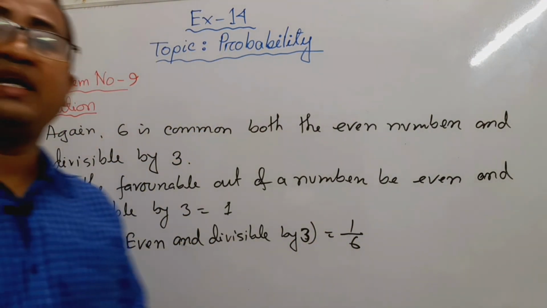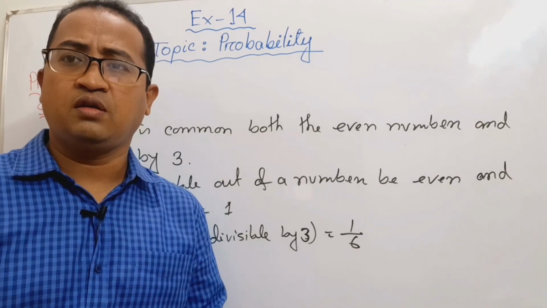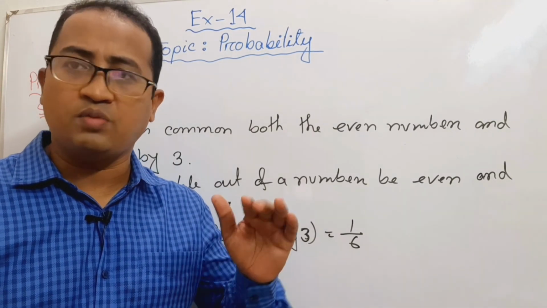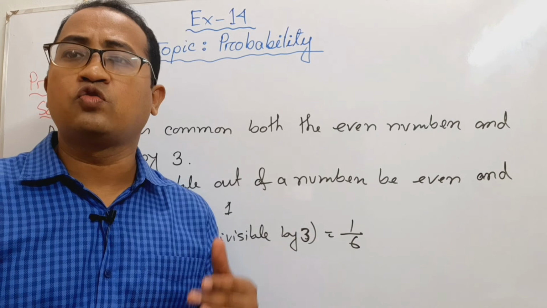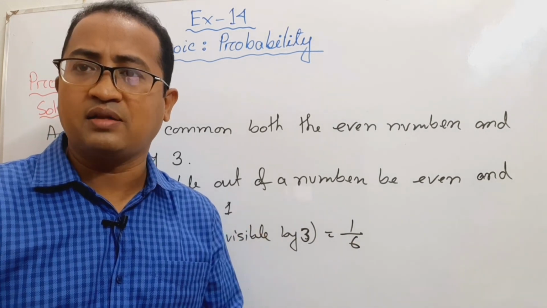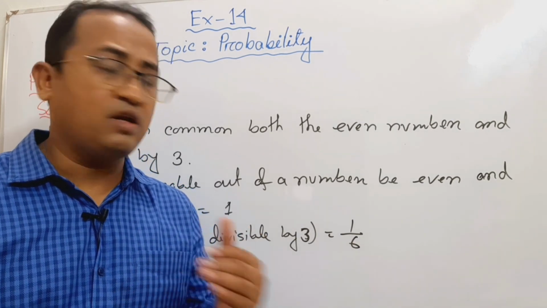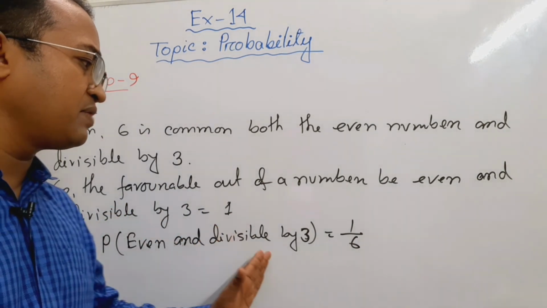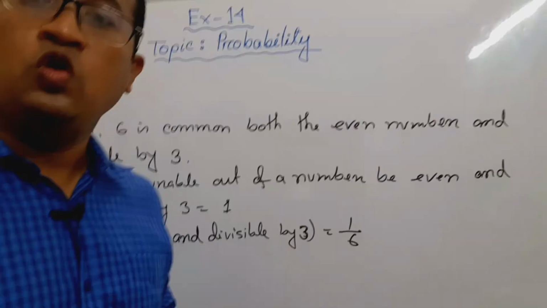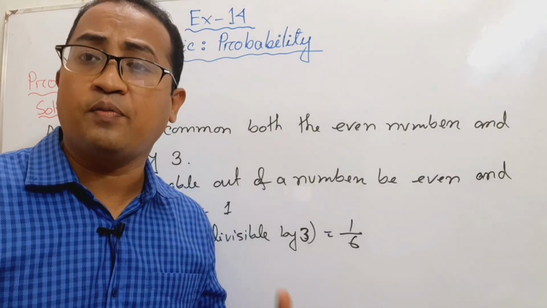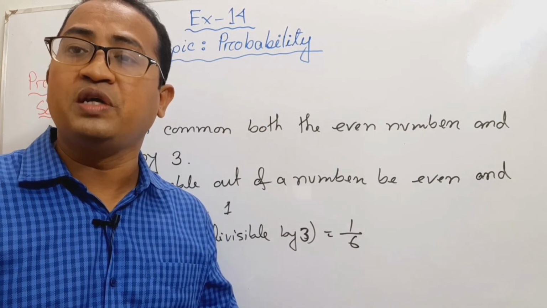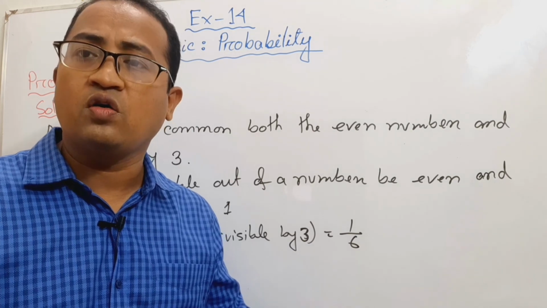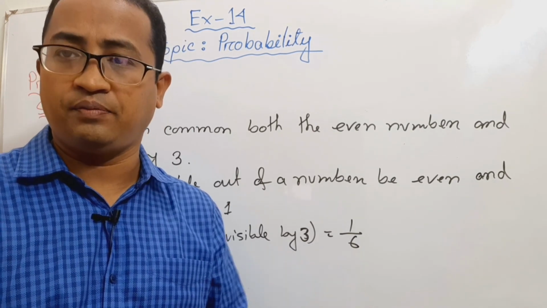So, we got 3 numbers. First, the probability to be an even number is 1 by 2. The probability to be a number divisible by 3 is 1 by 3, and also the probability to be an even number and divisible by 3 is 1 by 6. So, what will be the probability of a number to be an even number or divisible by 3?